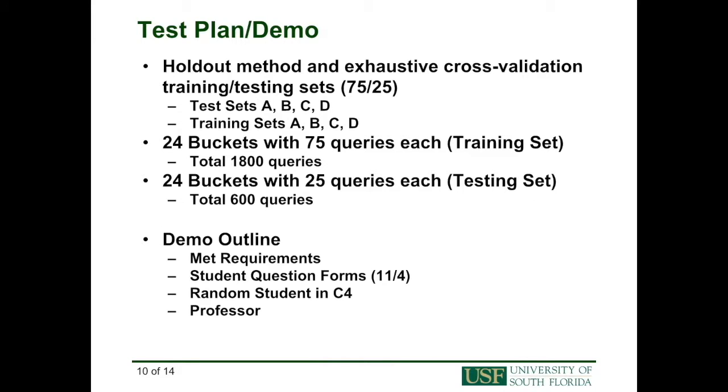To demonstrate the bot's functionality, we built a dataset of 100 queries per bucket, or 2,400 total. We randomized the set and split it into 4 quarters of 600 queries each. We then trained each quarter against the other 3. This is the exhaustive cross-validation method. We also asked real people to try out the bot with prompts of their own.